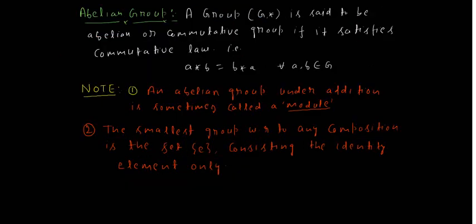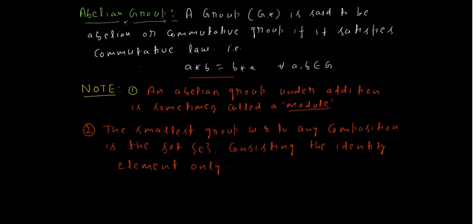Next is the abelian group. It is very simple. A group G is said to be abelian or commutative. An abelian group is also called commutative. A group G is said to be abelian if it satisfies the commutative law. The commutative law is very simple: A star B equals B star A for all elements A, B belonging to G.